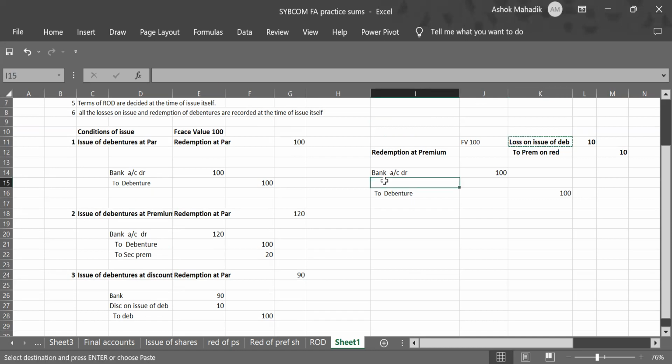Suppose we are paying 10 rupees extra. So it will be 10 and that is payable to debenture holders. So in liability also it will come to premium on redemption.